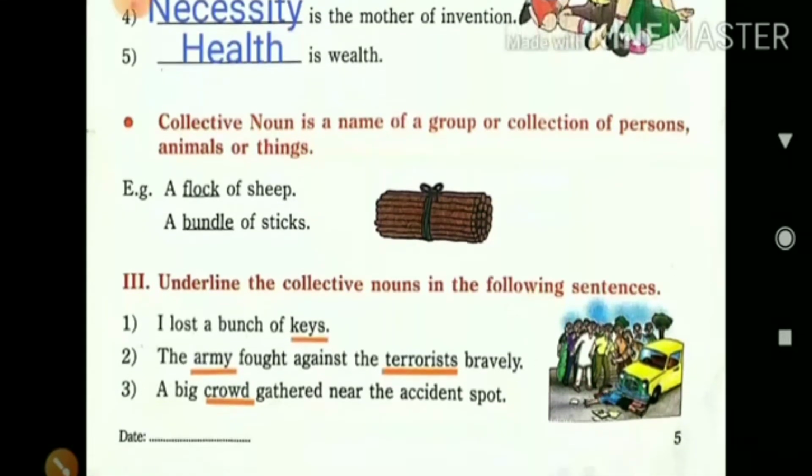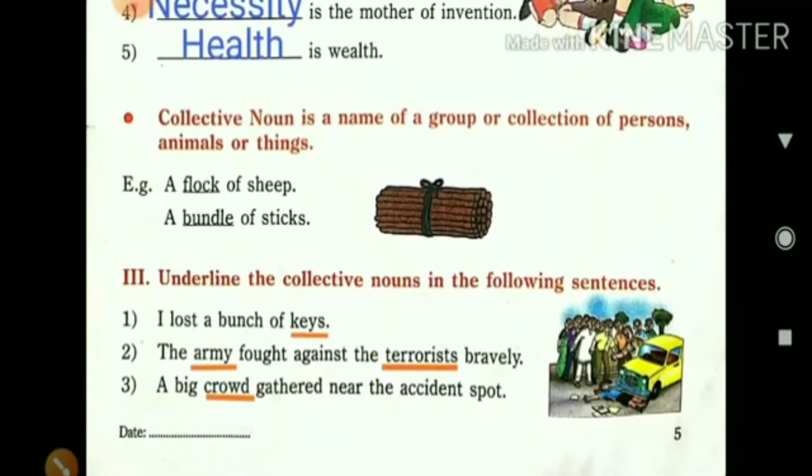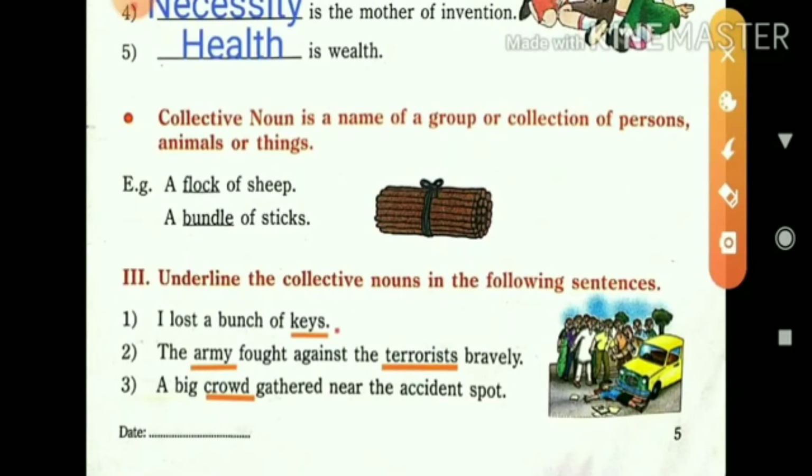In that, keys is a collective noun, because more than one key is called keys. It is a collection of keys.